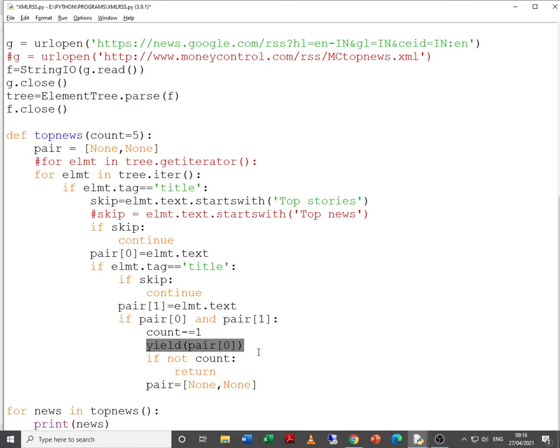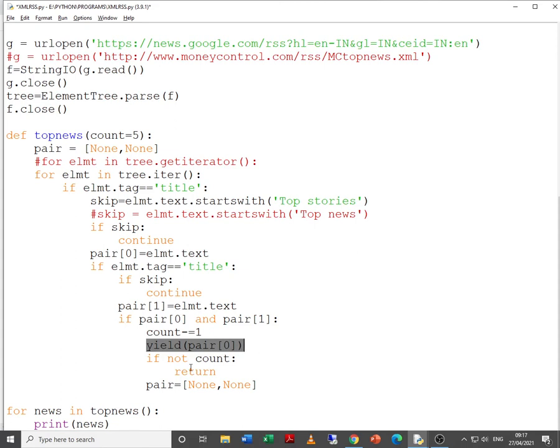Now here yield passes the news headline which is stored in pair 0, and again the control returns to this function. I repeat, the control returns back to the function. Why do we need to return the control to the function? Because we still have to identify the second news, the third news, the fourth news, and so on.